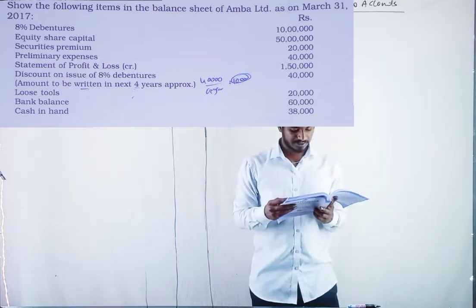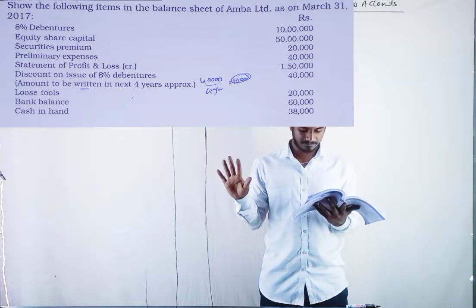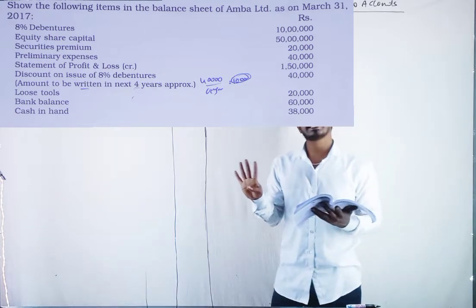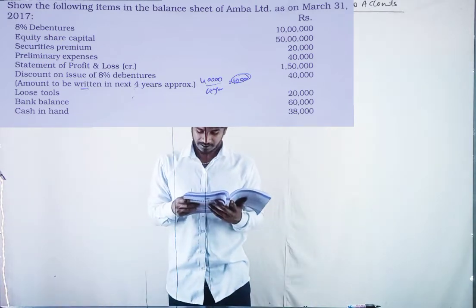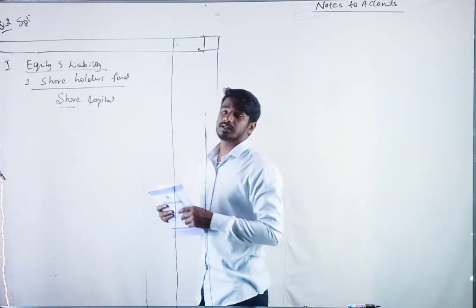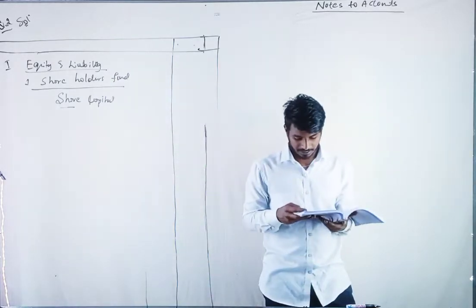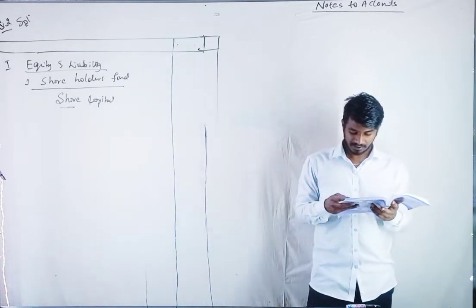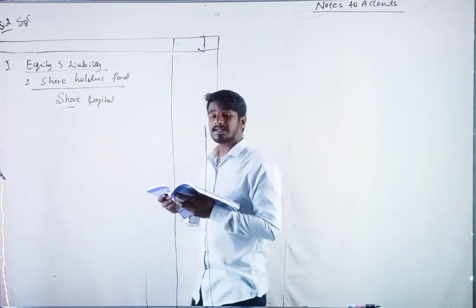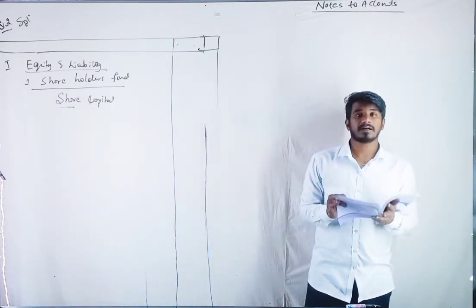8% debentures 10 lakh, equity share capital 50 lakh, security premium 20,000, preliminary expenses 40,000. What do you mean by preliminary expenses? The expenses that happen at the time of incorporation of the company are called preliminary expenses. They will be deducted from the security premium first, and if any balance remains, it will be reduced from the P&L account.